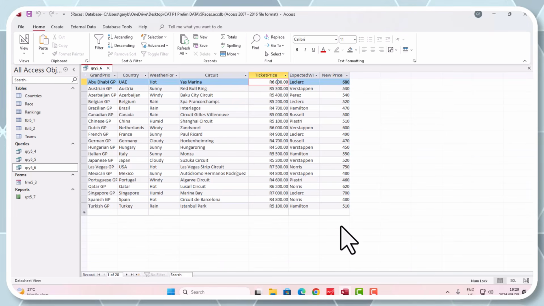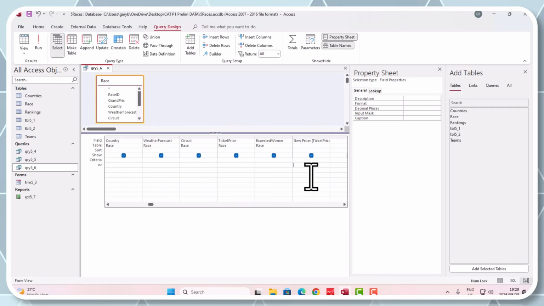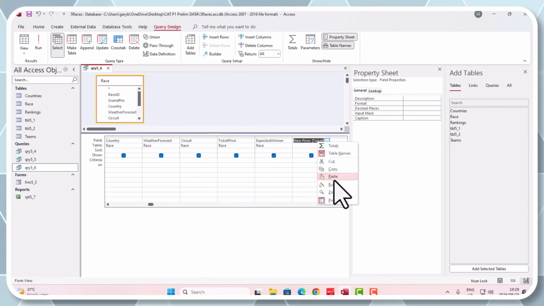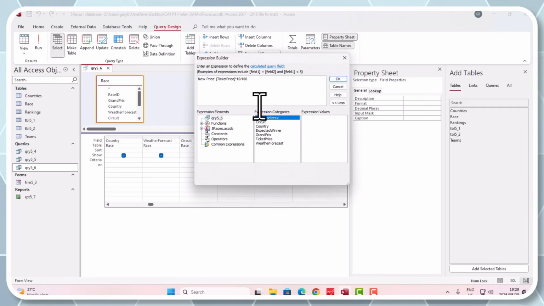So perfect. Let's go and do this. Right click, design view. Right, we're going to go back to our builder. Right, and over here in the front, what did I say to you guys? Oh, yes, we need to add the ticket price. So there again, remember guys, please take out these expressions when you are using the builder.